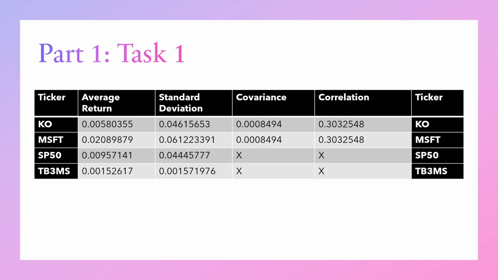As seen in our table, Microsoft had the higher average of 0.0208 or 2.08% compared to Coca-Cola, whose average return was 0.0058 or just 0.58%. However, Microsoft also had a higher standard deviation, which means more volatility in the market. The correlation between Coca-Cola and Microsoft was approximately 0.30, suggesting a weak positive relationship between those two.